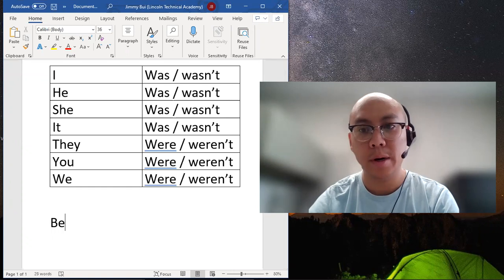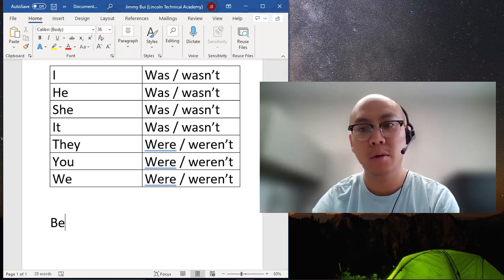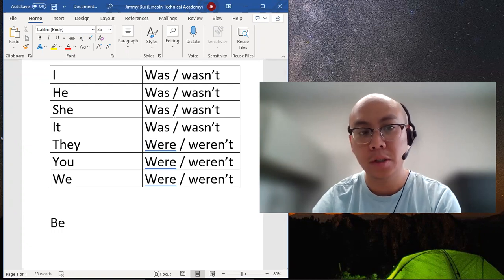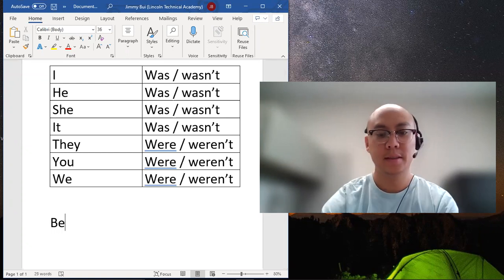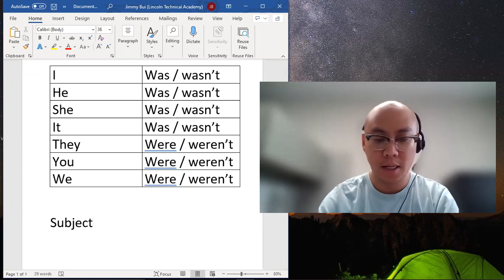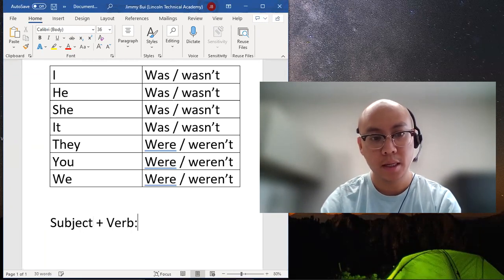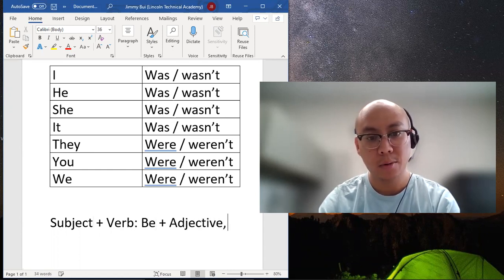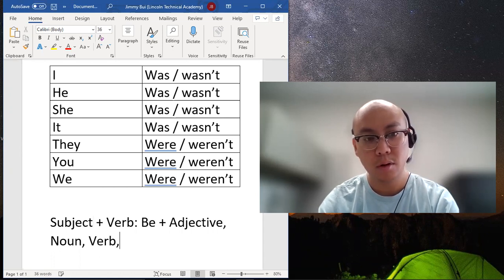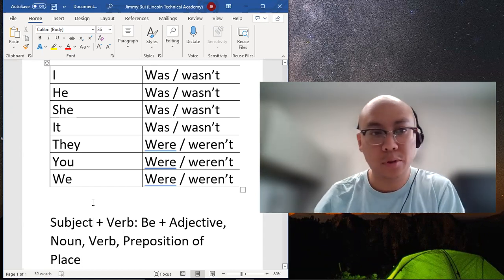As we know, it is an irregular verb that changes with the subject and allows us to express an idea or a state of fact about a person or a thing. For instance, in the past videos, I've talked about the formula or the common setup for a sentence: subject, the verb be, and then we can finish the sentence with an adjective, a noun, a verb, or a preposition of place for different examples.